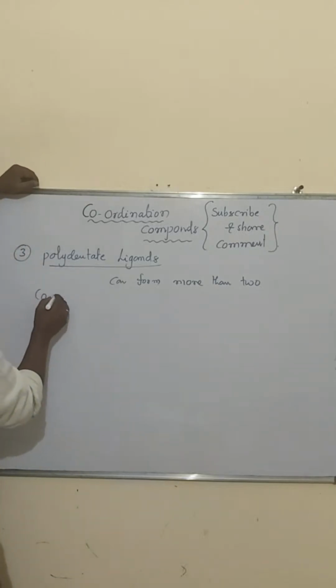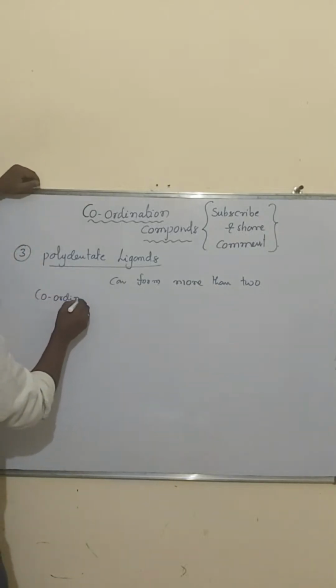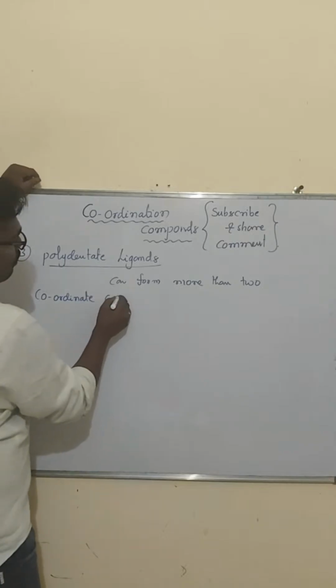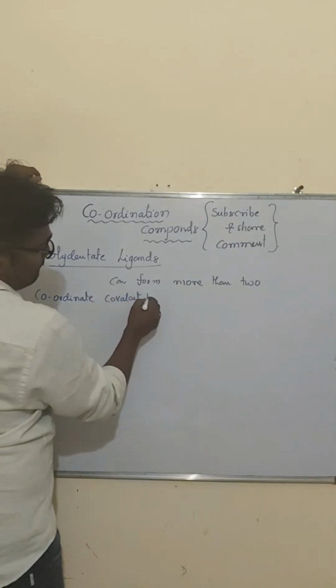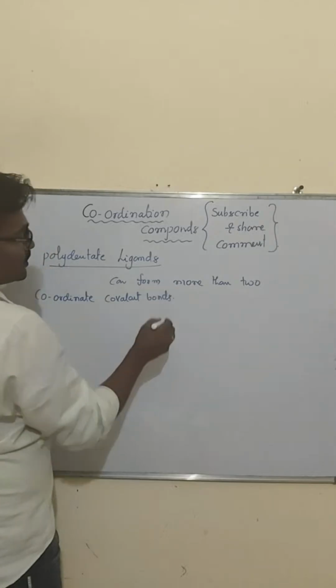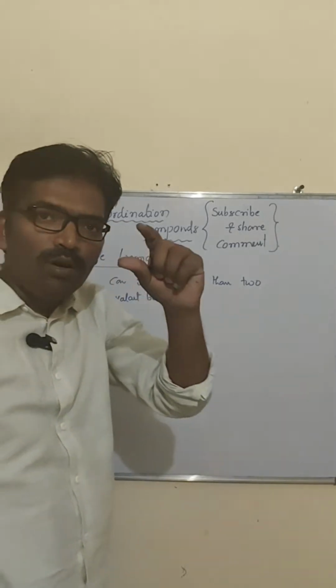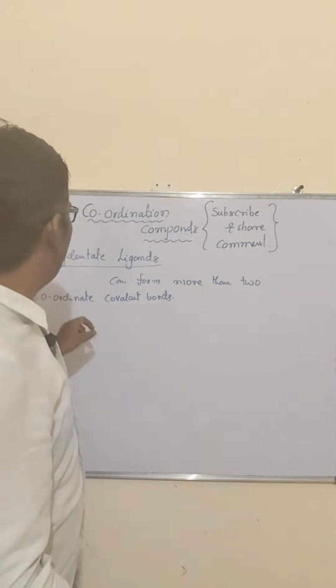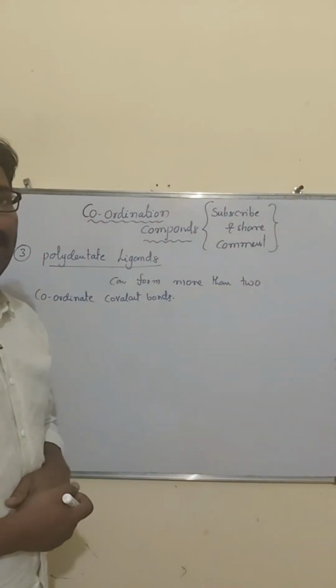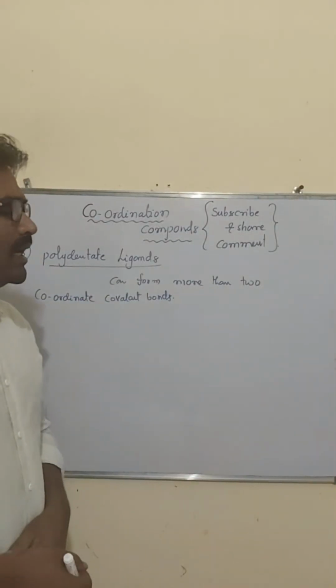If it forms more than two coordinate covalent bonds, then we call it a polydentate ligand.